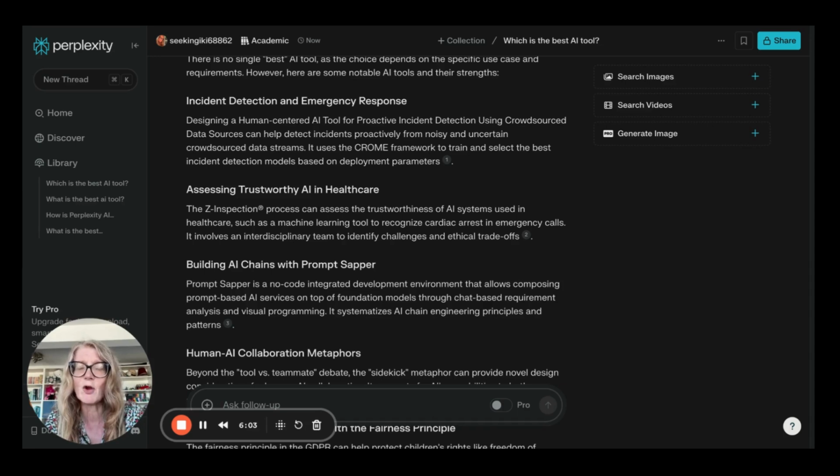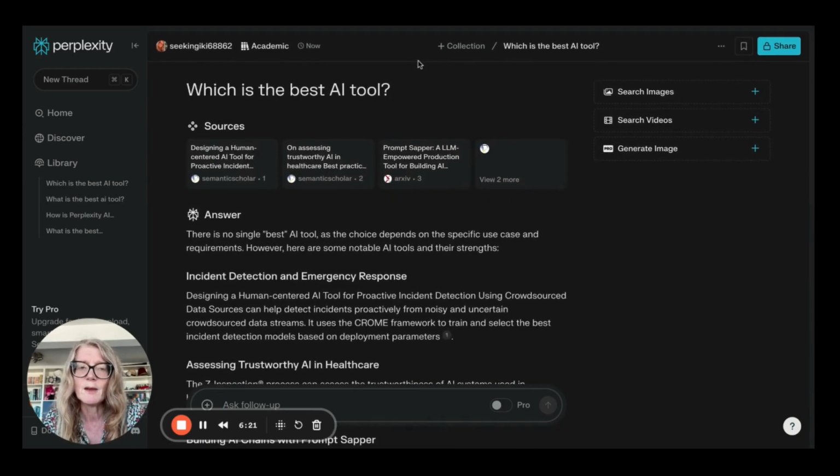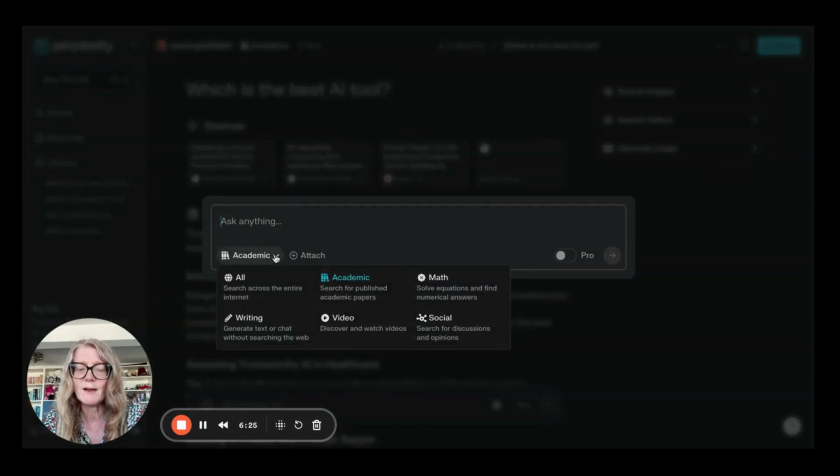So it's less of a conversation with friends and colleagues and more of maybe a scientist or a technical person explaining something to you, because here it says designing a human-centered AI tool for. So it's a different type of language and a different type of approach to the question that you asked. So go back again to the home page. And it's interesting to give that function a try there and to see what results you get and to see if that helps you pin down the information that you're actually after.